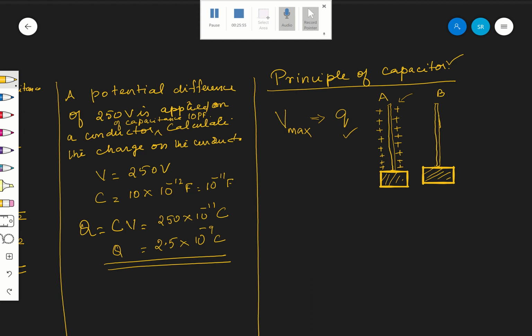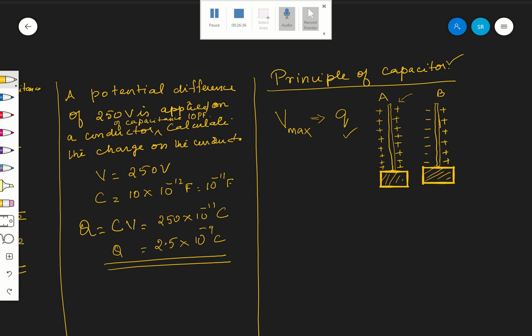Once I bring B near A, immediately what happened? Because of induction, all the electrons, the negative charge, will accumulate on the left of B, leaving the other side of the plate positive. Hope you are following. Why? Because I am bringing an uncharged insulated conductor B near A.